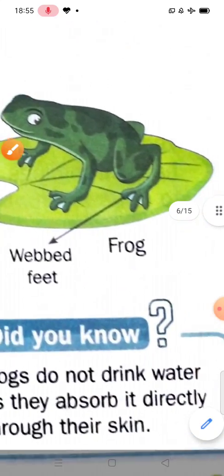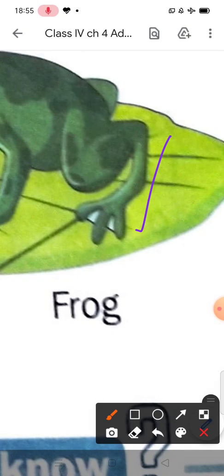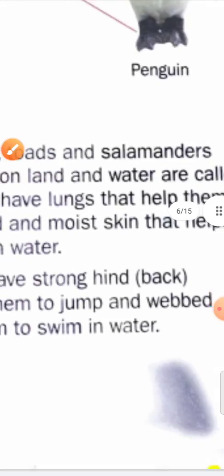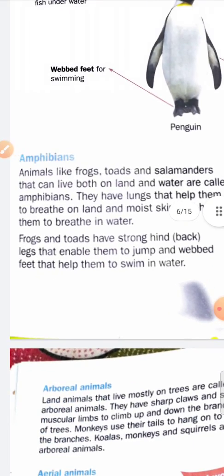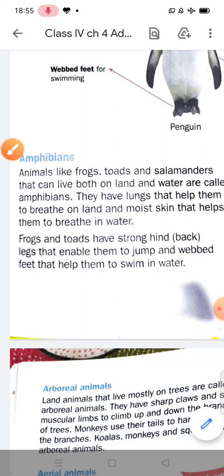This is the back leg, the hind leg. What is the function of these strong back legs? They enable them to jump, and webbed feet help them to swim in water.